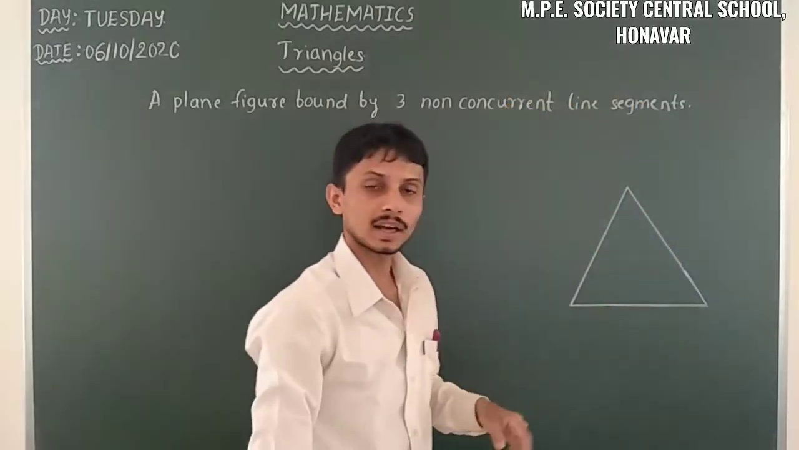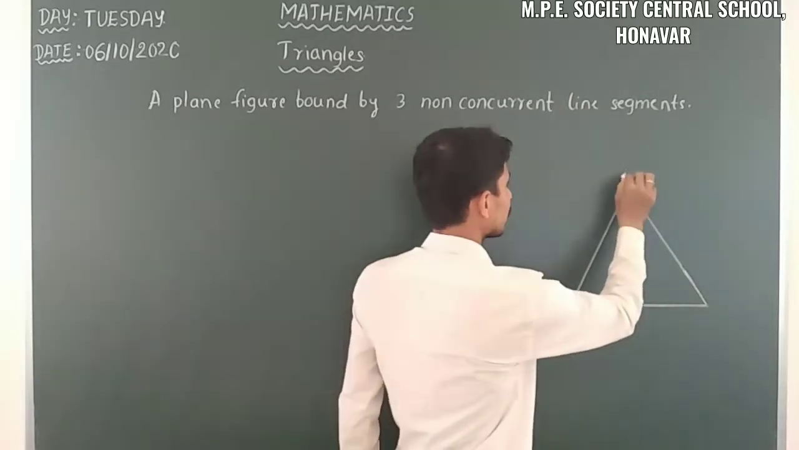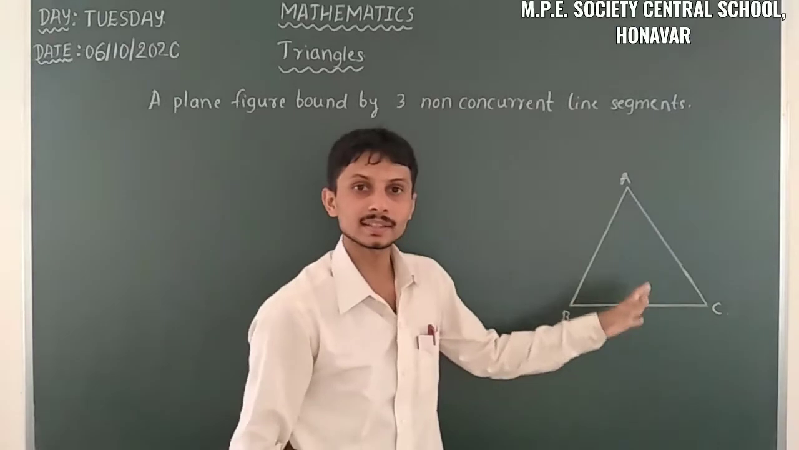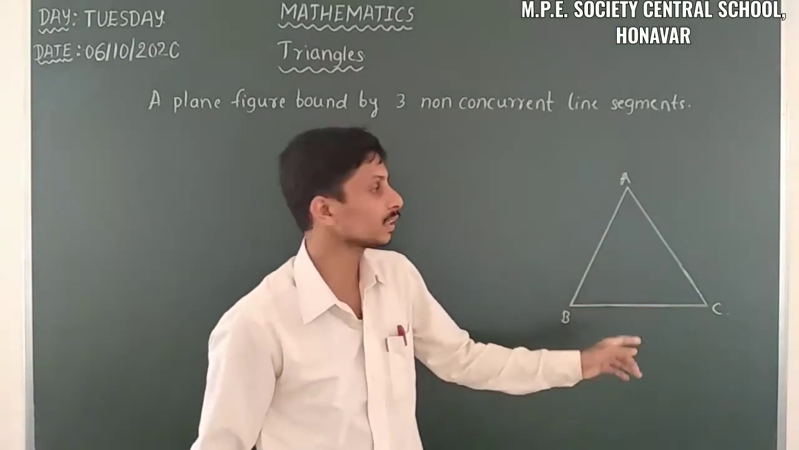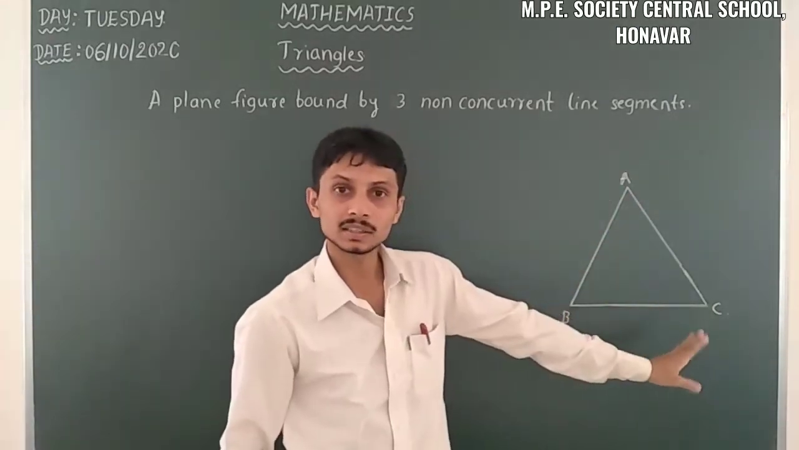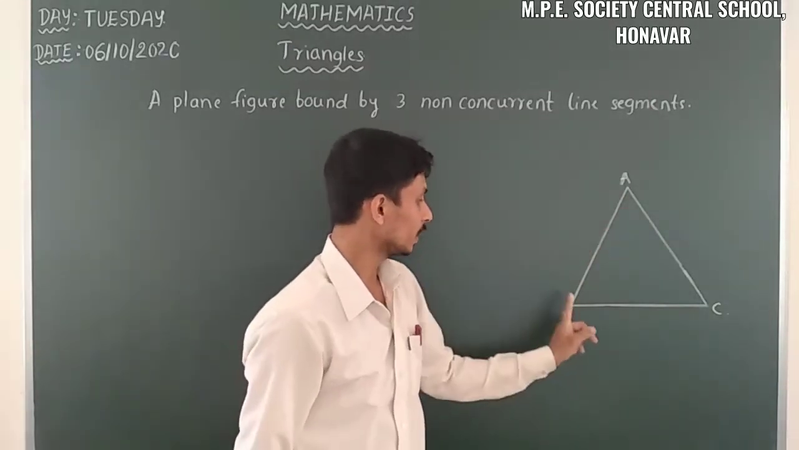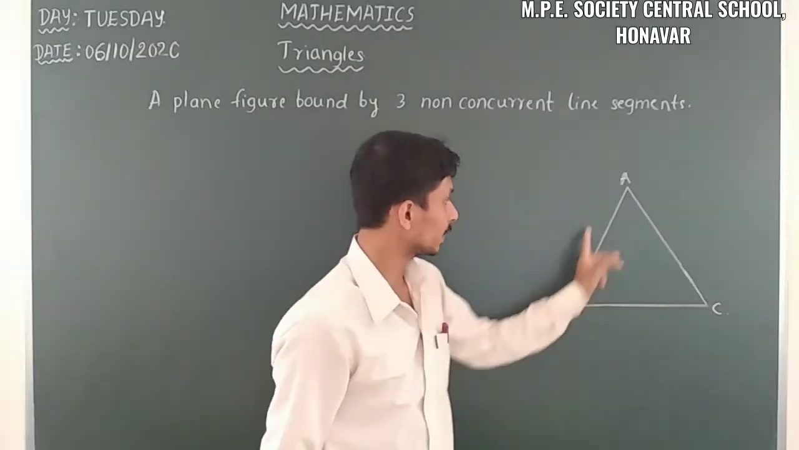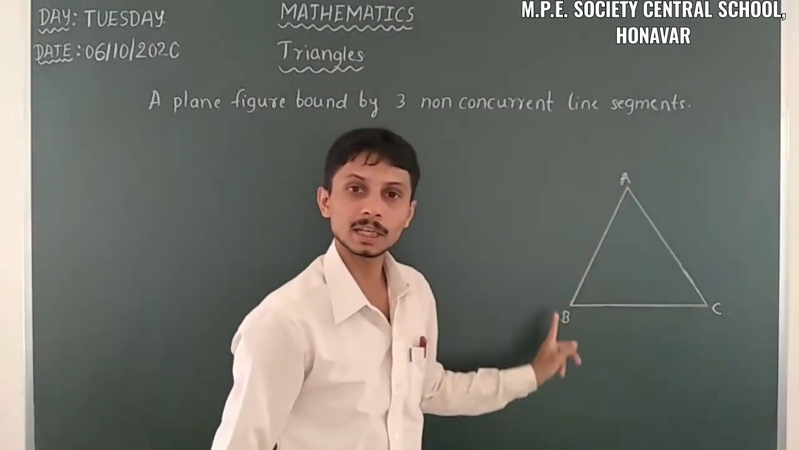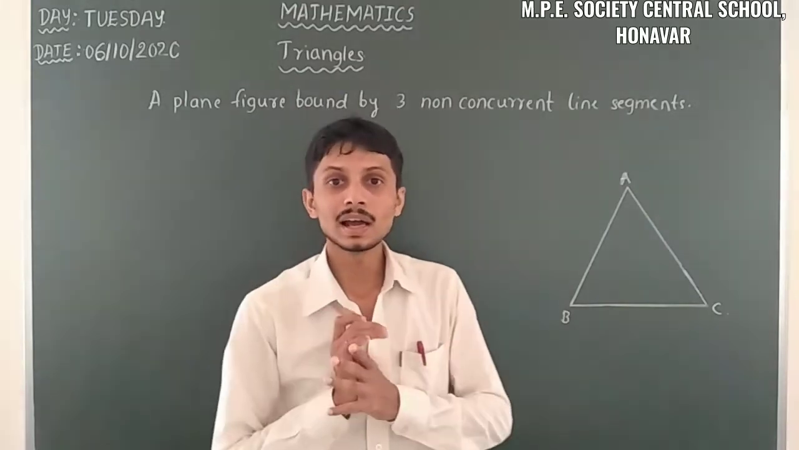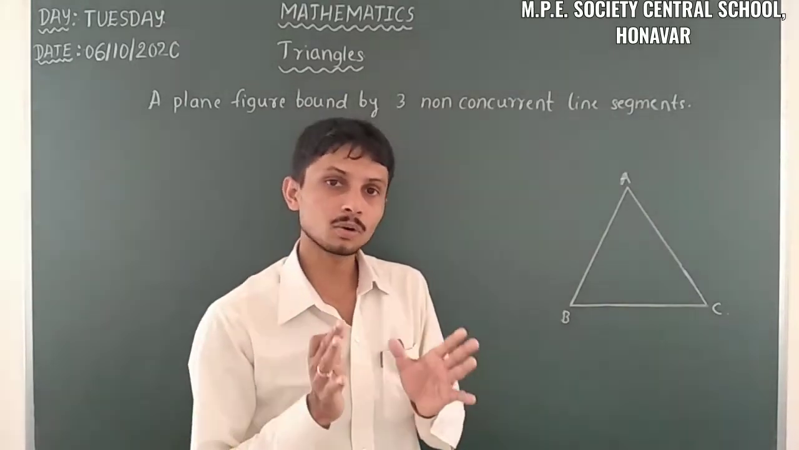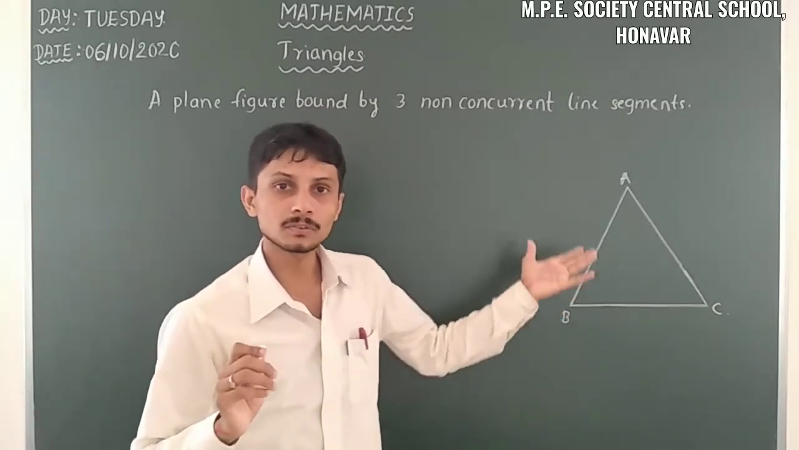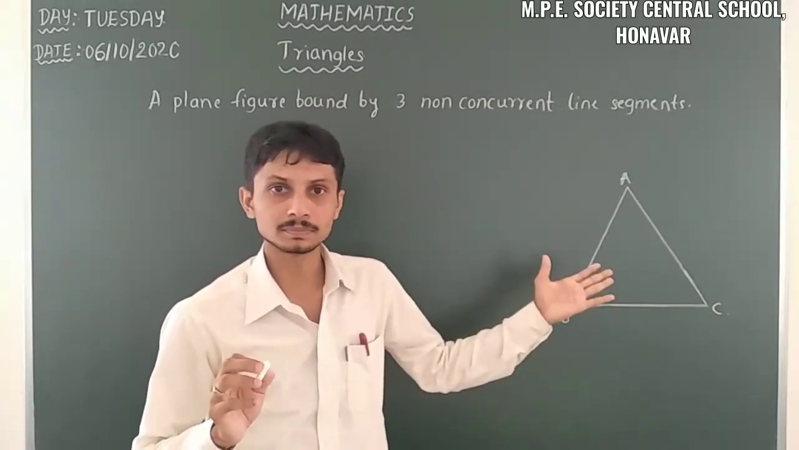Yes, so here there are 3 sides. When I am considering triangle ABC, there are 3 sides, 3 angles and 3 vertices. What are the 3 vertices here? A, B, C are the 3 vertices, AB, BC and AC are the 3 sides, and angle BAC, angle ACB, angle ABC are the 3 angles. I hope you already know about this, so there is no need of explaining these things.